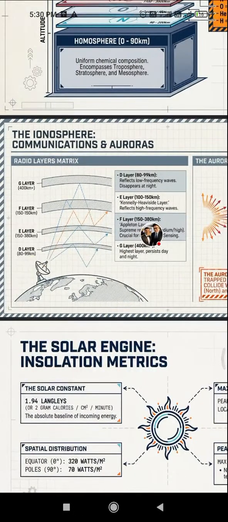The F layer, 150 to 380 kilometers, Appleton layer, supreme reflection, medium to high frequency, and crucial for GNSS. The E layer, 100 to 150 kilometers, Kennelly-Heaviside layer, reflects high frequency waves. The D layer, 80 to 99 kilometers, reflects low frequency waves and disappears at night.